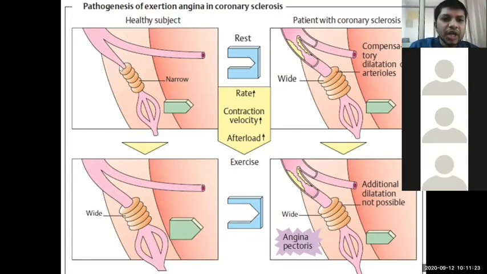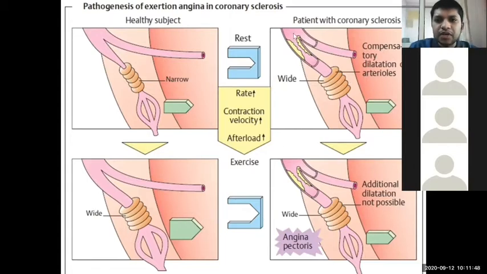Generally, in a healthy subject, as you can observe, when the person is under rest, the blood vessels would be narrow. But when the person is working or doing some physical exercise, the blood vessels would widen to give more blood supply to the heart, so that the heart pumps a sufficient amount of blood throughout the body.